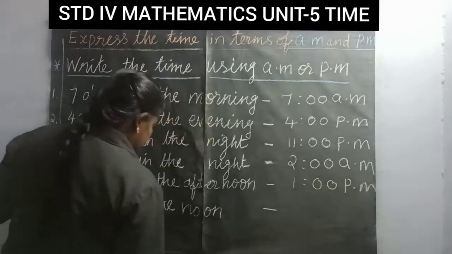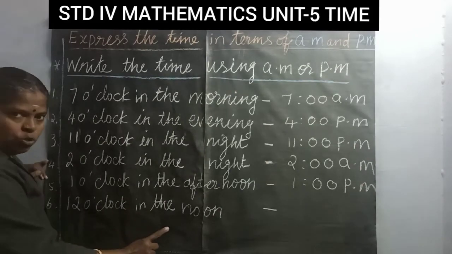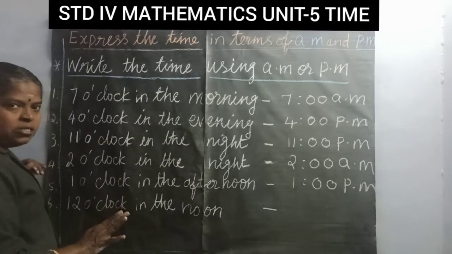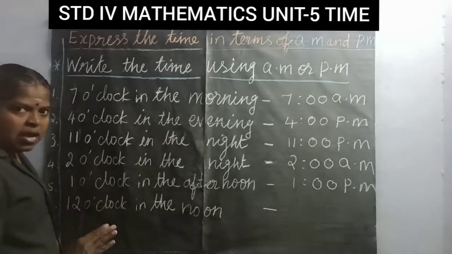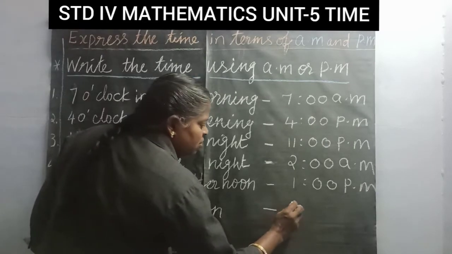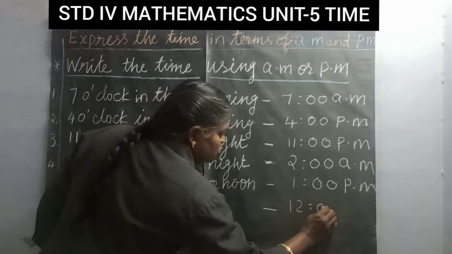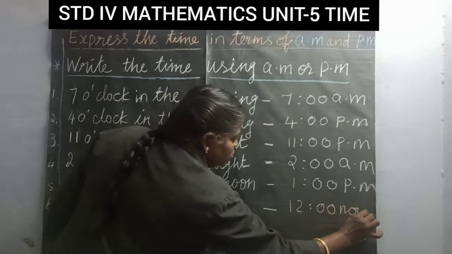12 o'clock in the noon means we should not write AM or PM. We have to write only 12 noon.